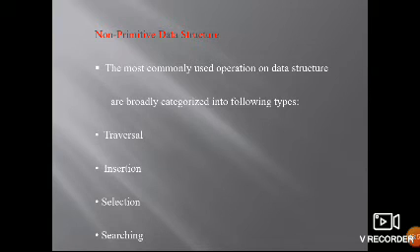Traversal means visiting or identifying the elements exactly once. We have to identify all the elements in the given list exactly once. Insertion means we have to add a new element to the existing list of elements. And we have selection, where you can select an element from the given list.